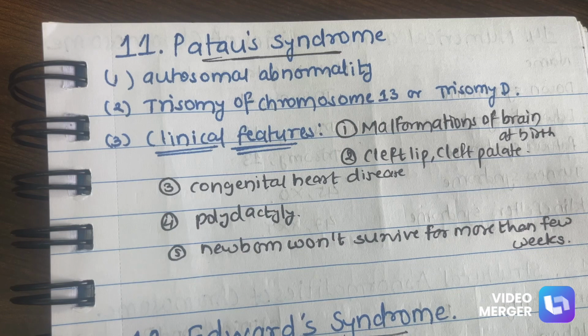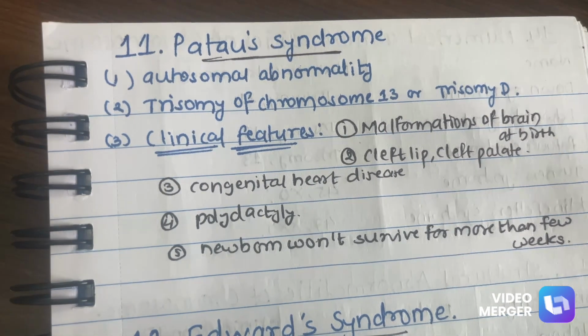So now we will see 3 syndromes. First is Patau syndrome. It is an autosomal abnormality. It is trisomy of chromosome 13, also called trisomy D. Okay, so what are the clinical features we see in Patau syndrome? First is malformation of the brain at birth. Second, cleft lip, cleft palate. Third, congenital heart disease, polydactyly, and the newborn won't survive for more than a few weeks.